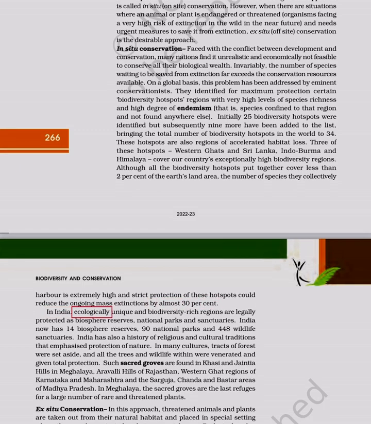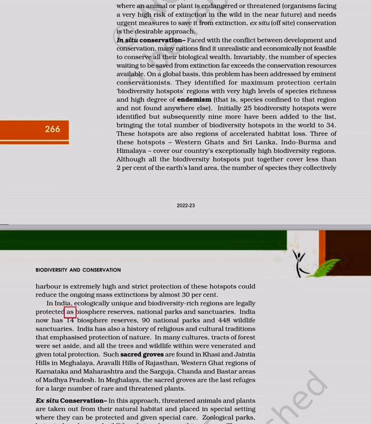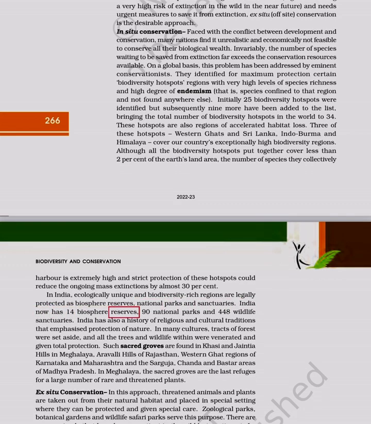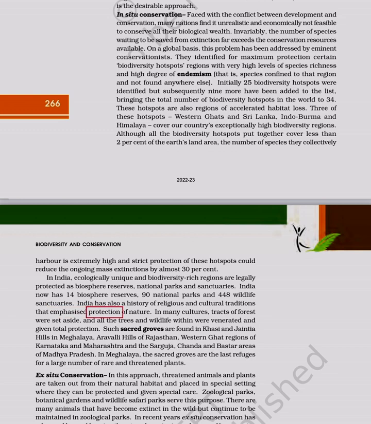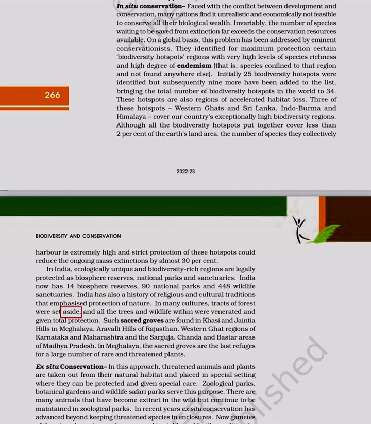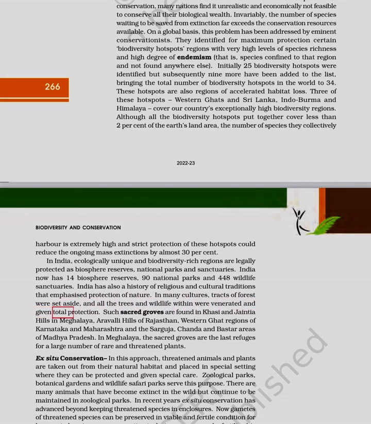In India, ecologically unique and biodiversity-rich regions are legally protected as biosphere reserves, national parks and sanctuaries. India now has 14 biosphere reserves, 90 national parks and 448 wildlife sanctuaries. India has also a history of religious and cultural traditions that emphasized protection of nature. In many cultures, tracts of forest were set aside, and all the trees and wildlife within were venerated and given total protection.